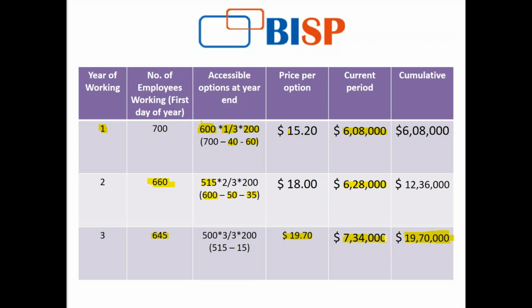And 7,34,000 pertains to my third year only amount. So if I calculate all these three, it comes down to $19,70,000. You can also cross check it here. The reason is this is the amount that I will have to account for when the options are accessible.